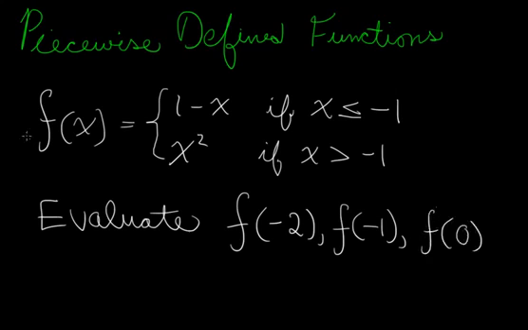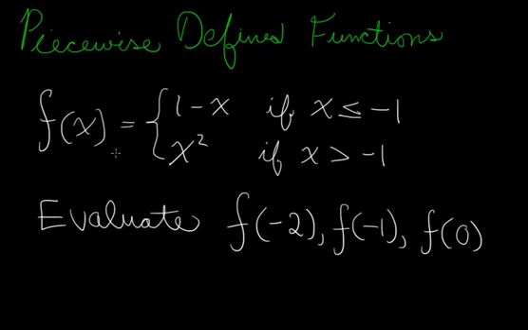Before I begin evaluating those, piecewise defined functions are defined in pieces. In this case, the graph of f of x will look like 1 minus x for x less than or equal to negative 1, and it'll look like x squared beyond negative 1.